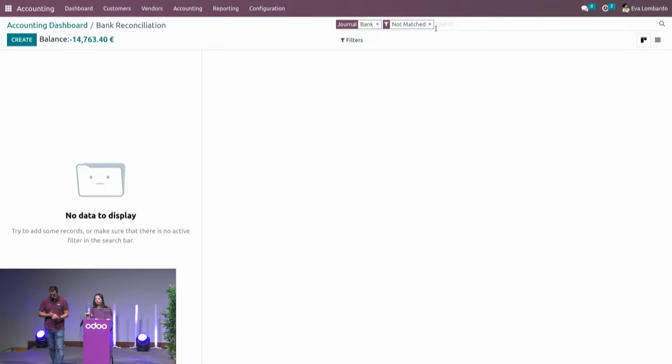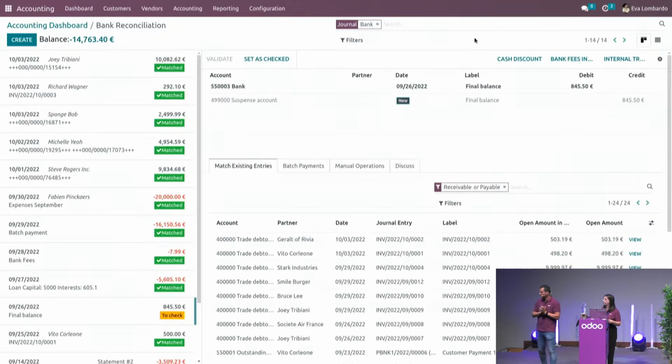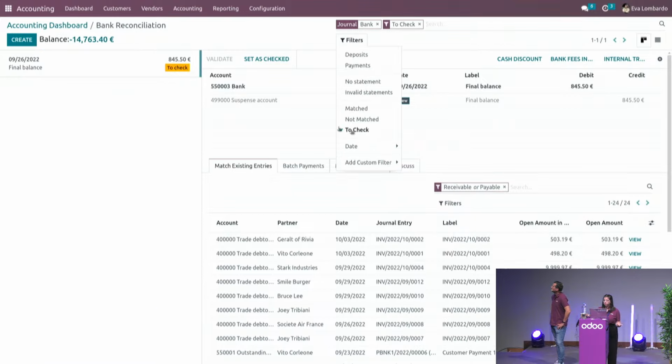Just one little thing, if you want to go back to the checked transactions, remember this is only a filter. So if I take out the not match filter, you will see all the transactions available regardless of their status, and of course highlight the to check ones if you want to.